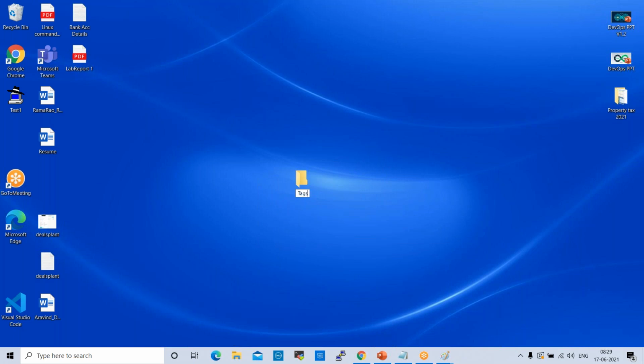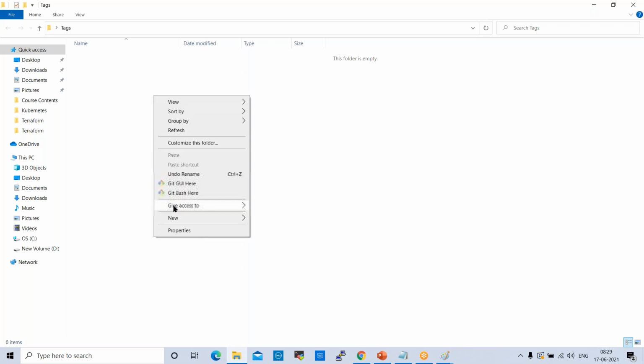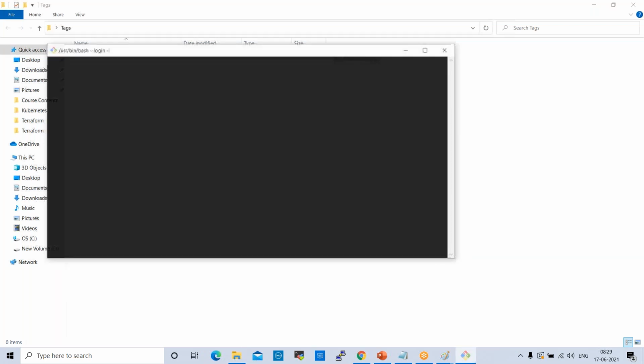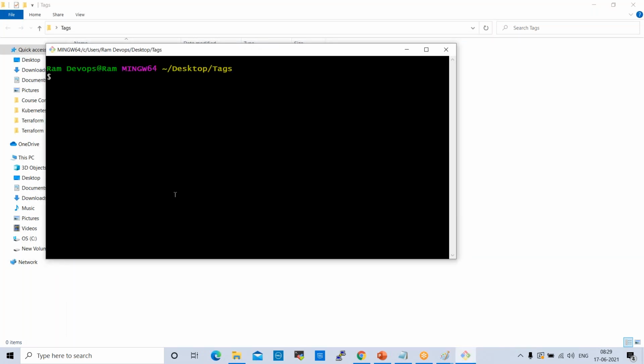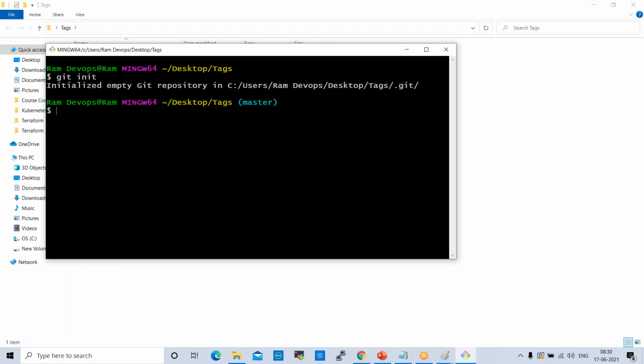Folder name is tags. Open this. Open Git Bash here. Git init. Fine.